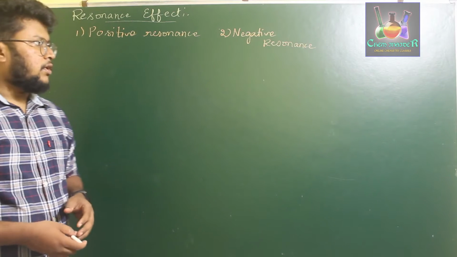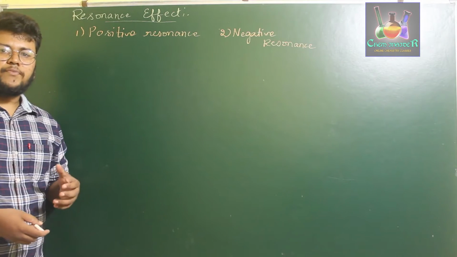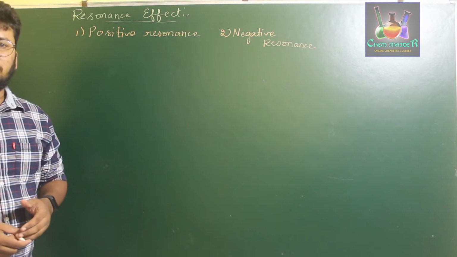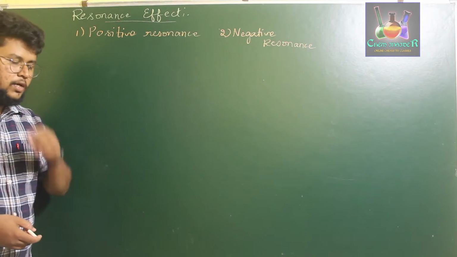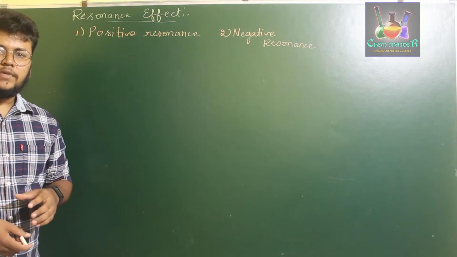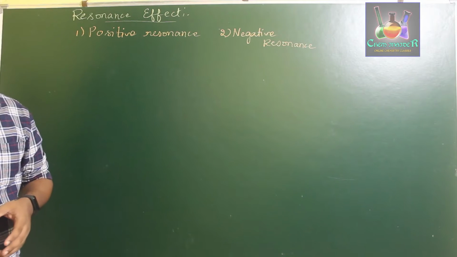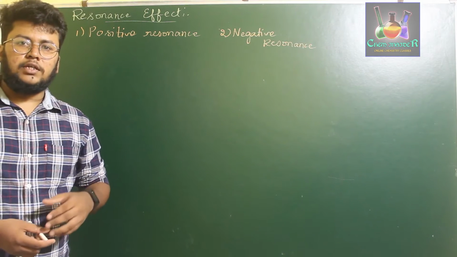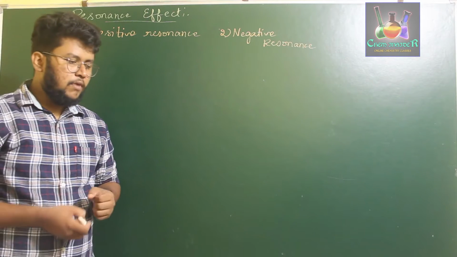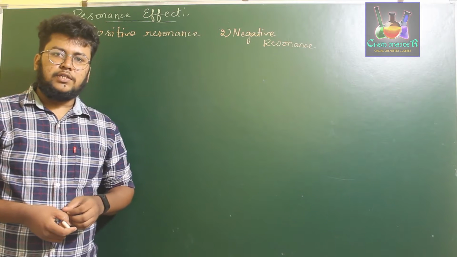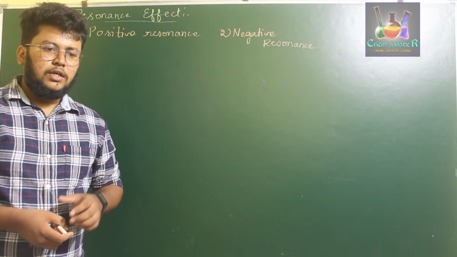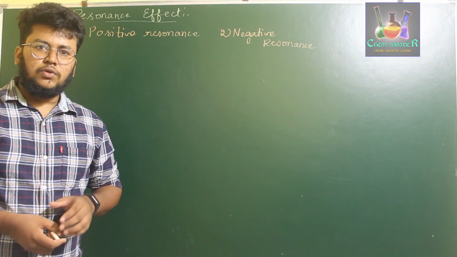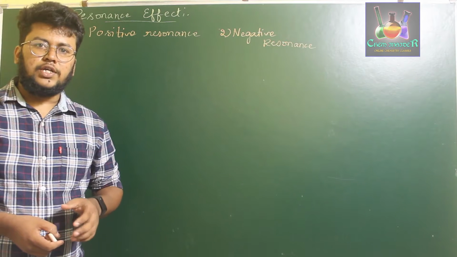Later, in this particular topic, we will be discussing the resonance effect, the second important effect. This resonance effect is possible because of the influence of groups of atoms present in the given molecule. Resonance occurs only when there is conjugation.